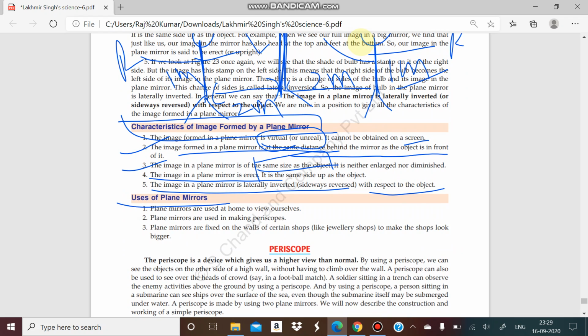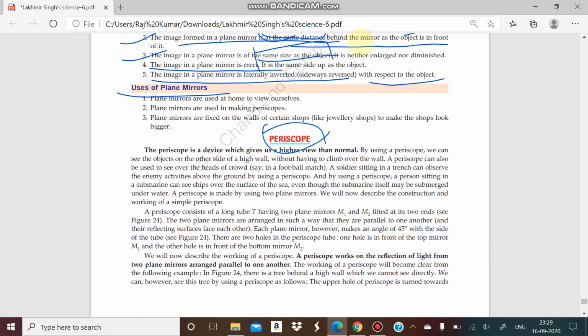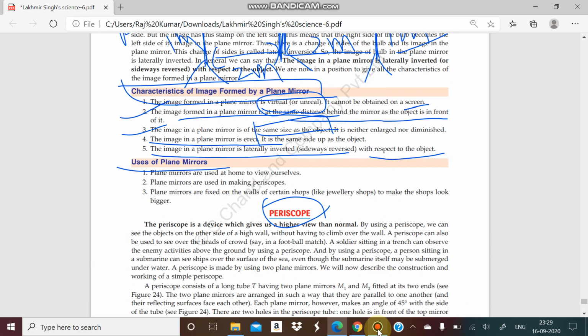You will see the use of the plane mirror, and we will not read the periscope, and here we will complete. So thank you students.